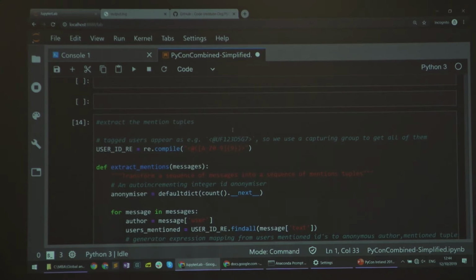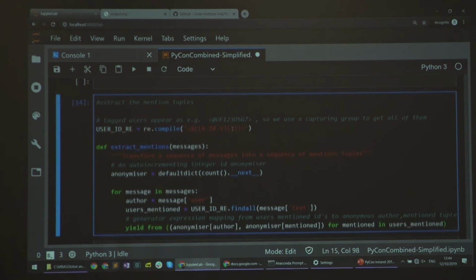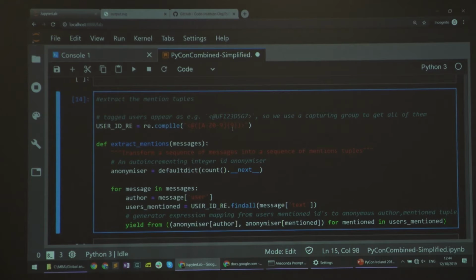And then the second part is a tiny bit harder in the Python sense, in that now we need to extract those tuples out of each message. A message is a string where we have one or more mentions starting with an @. And to extract them, we've used a regular expression. As the quote goes, regular expressions are like violence. If it doesn't work, you're not using enough of it. So that was the natural approach here.